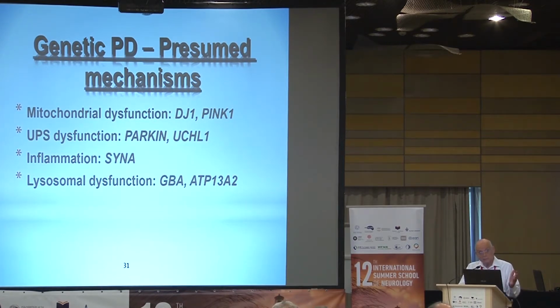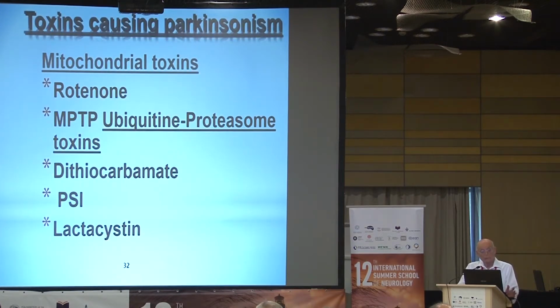It's very interesting that when we talk about the animal models of Parkinson's disease that we use, we also know about mitochondrial toxins and ubiquitin proteasome system, which cause the same phenotype which we use for this.